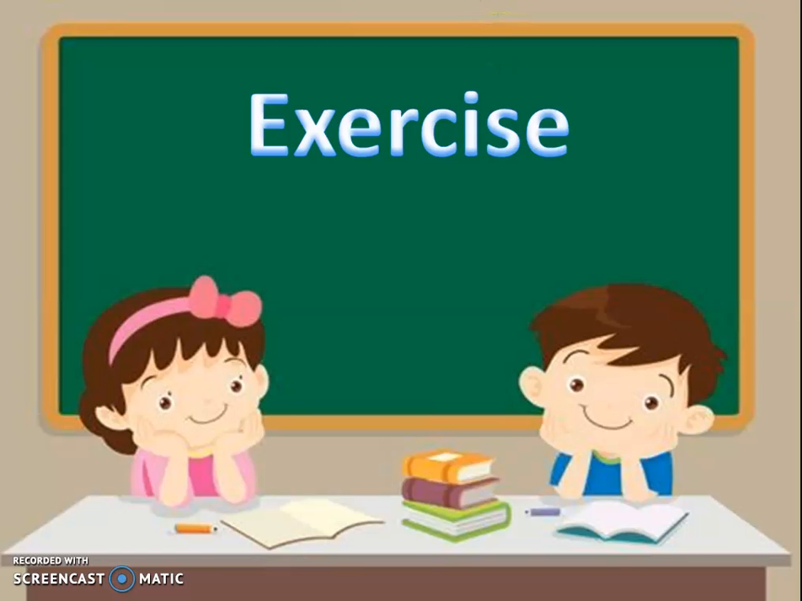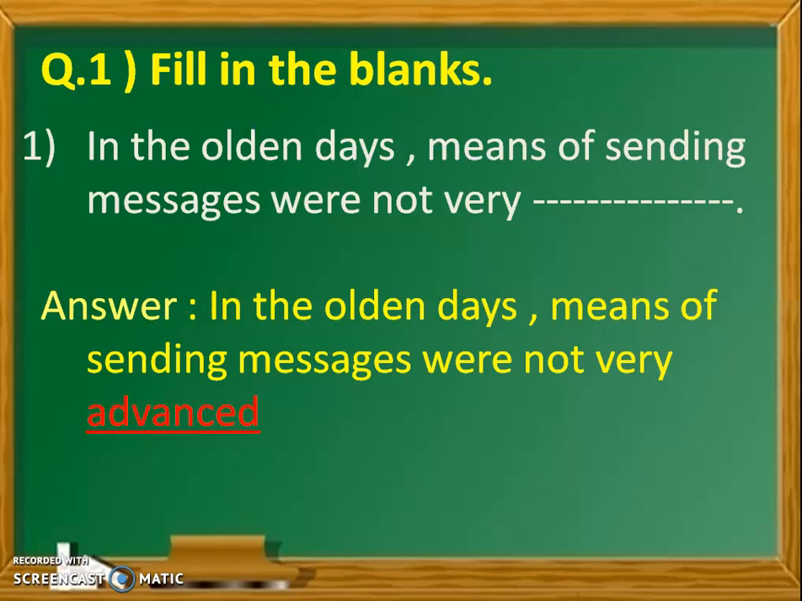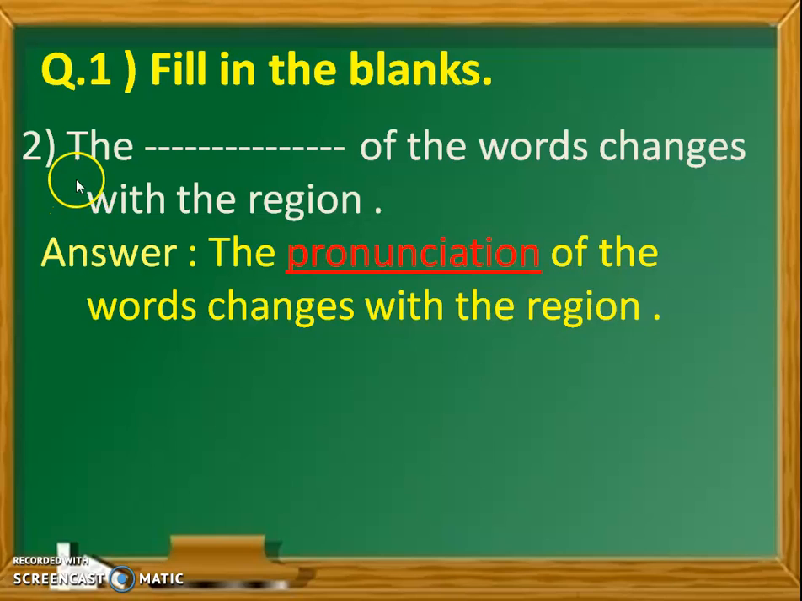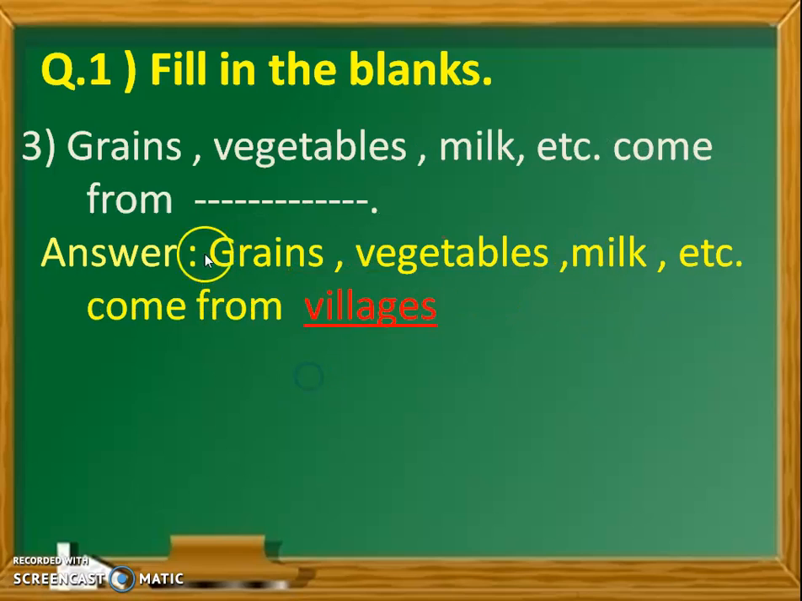In this way we have just revised the chapter. Now we will solve the exercise. Question number 1, fill in the blanks. First, in the olden days, means of sending messages were not very dash dash. Answer is, in the olden days, means of sending messages were not very advanced. Number 2, the dash dash of the words changes with the region. Answer, the pronunciation of the words changes with the region.